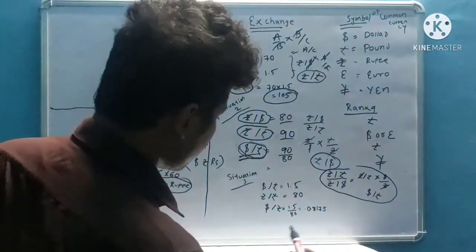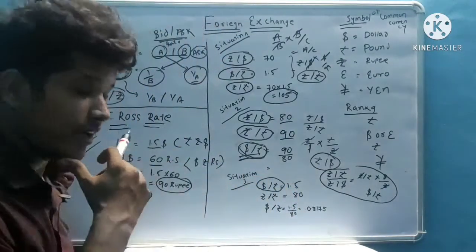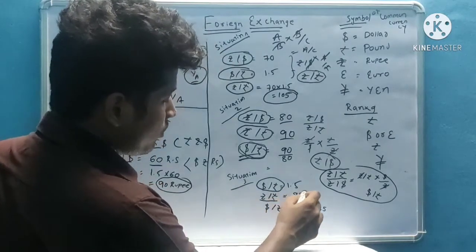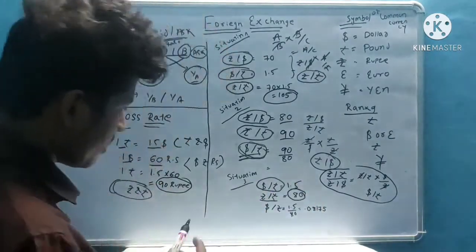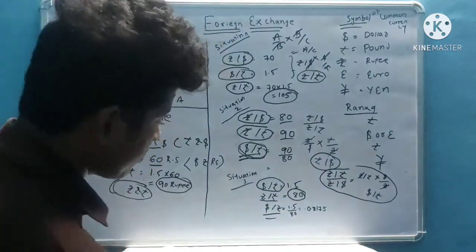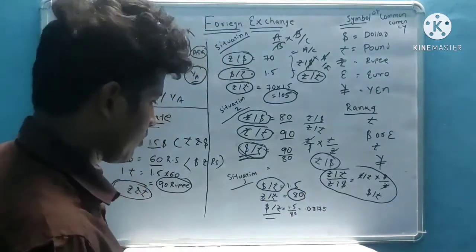In situation 3, suppose dollar by rupee is given as 1.5, and rupee by pound is given as 80, and I want to calculate dollar by pound.